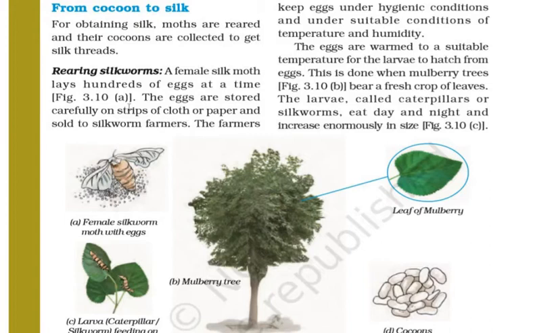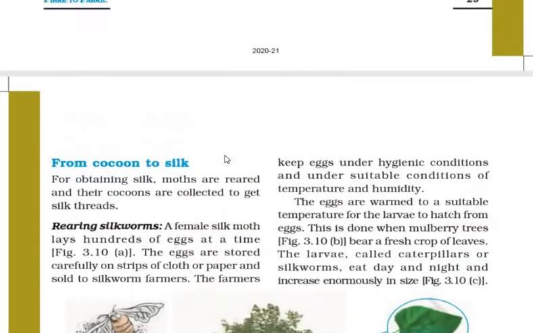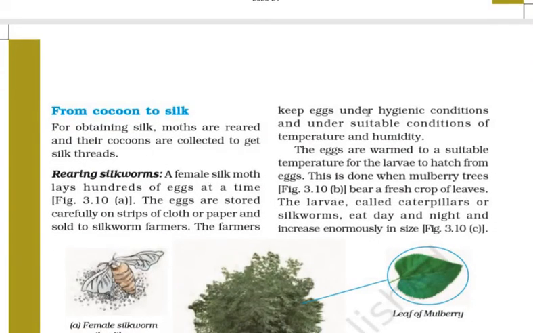So the eggs are stored carefully so that they don't break, on strips of cloth or paper, and sold to silkworm farmers. The farmers keep the eggs under hygienic conditions and under suitable conditions of temperature and humidity.